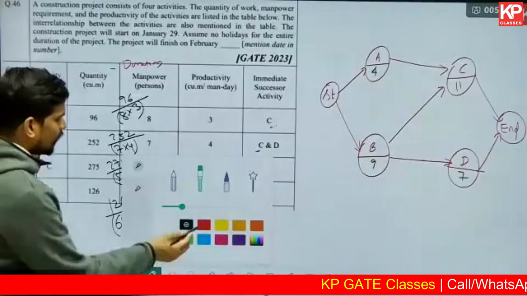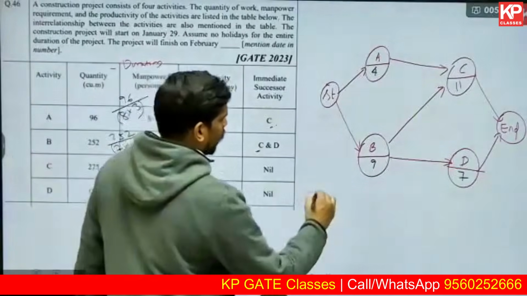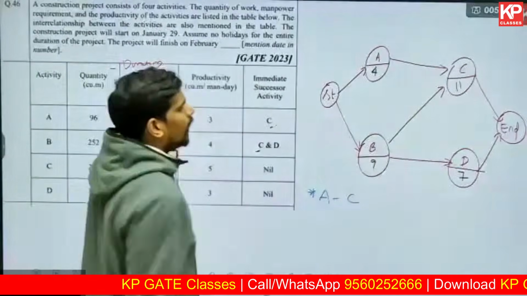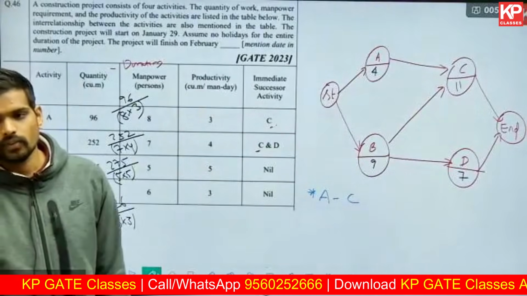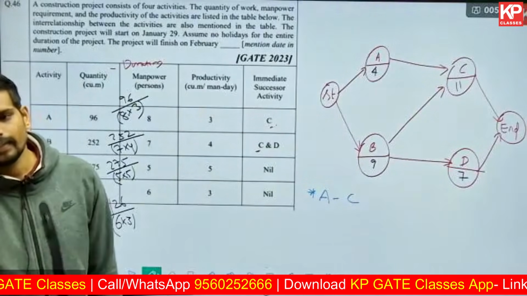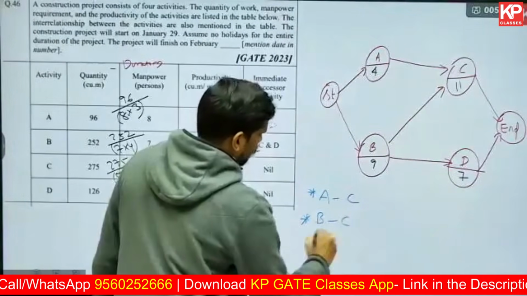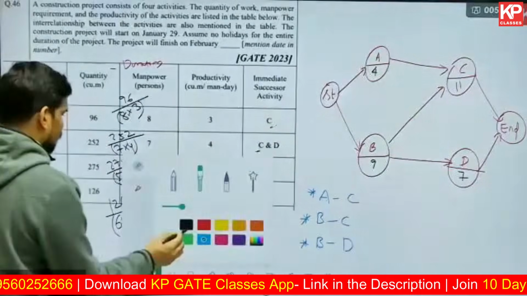Now list down, how do you find the project completion time? List all the paths. I'll help you by listing one. AC is one path. Tell me the alternative paths from starting to ending. Other than AC you have BC and you have BD. There is no other alternative path in this network.